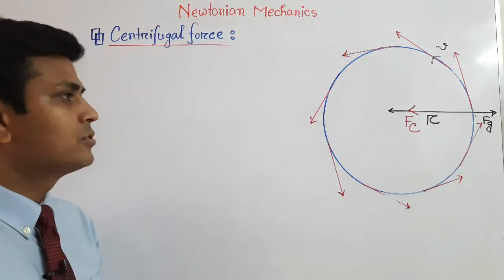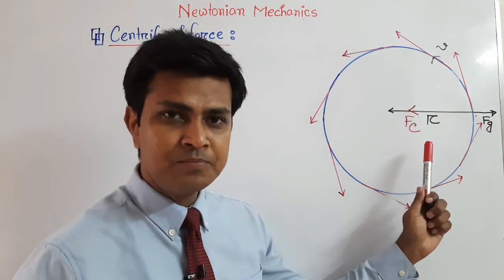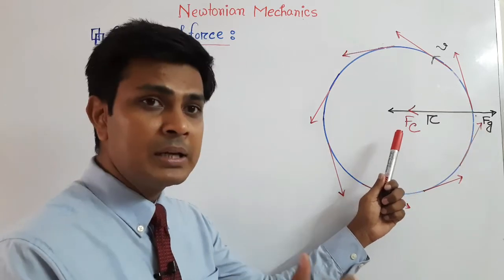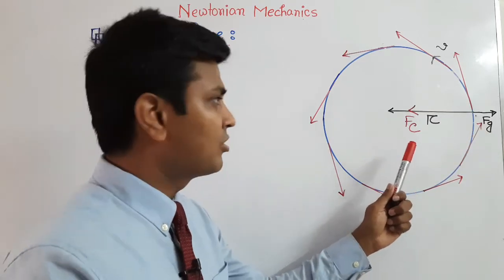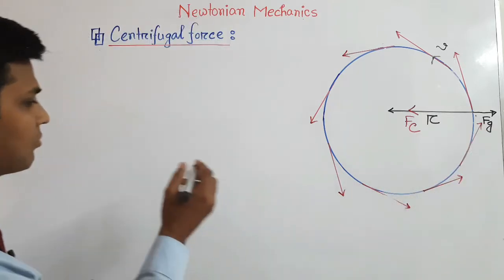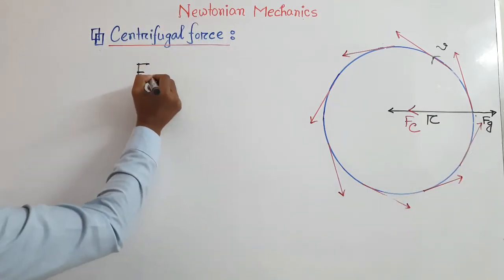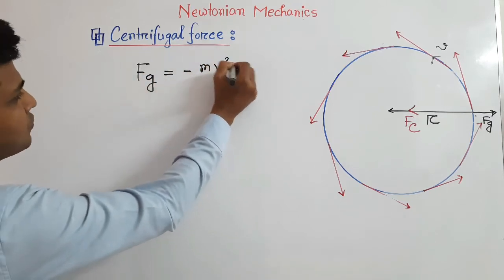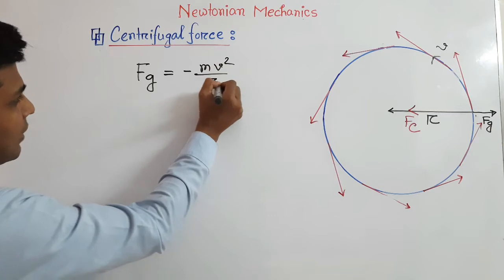That centrifugal force always acts outside of the center, and that centrifugal force is equal to the centripetal force, but it acts in the opposite direction of the centripetal force. We can write the formula of the centrifugal force like this: Fg equals minus mv square divided by r.